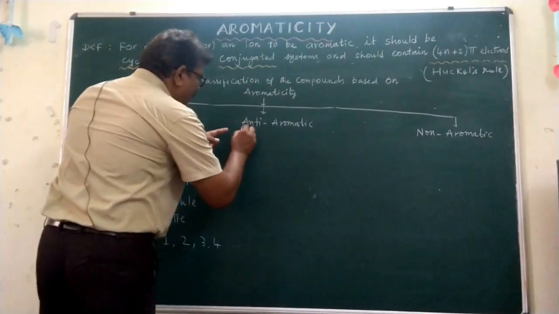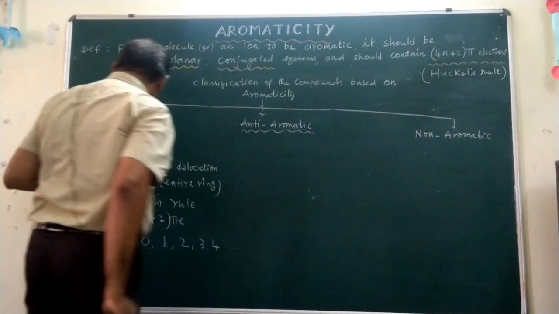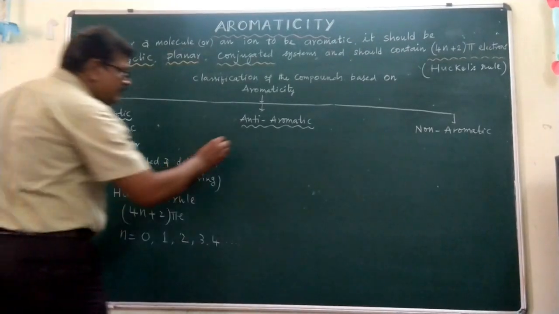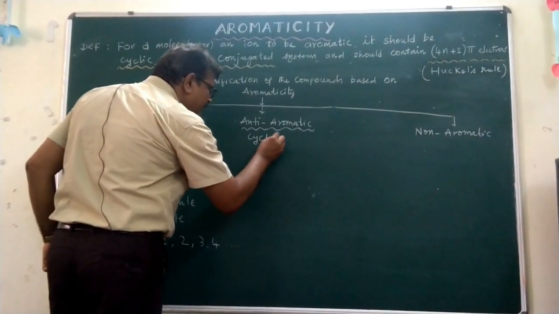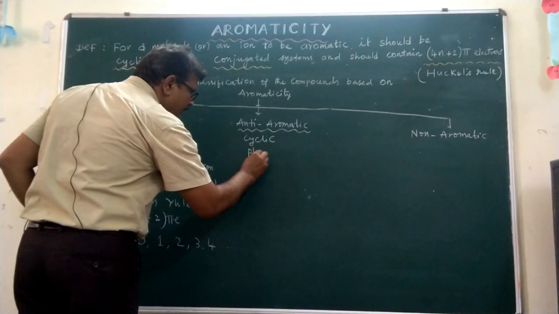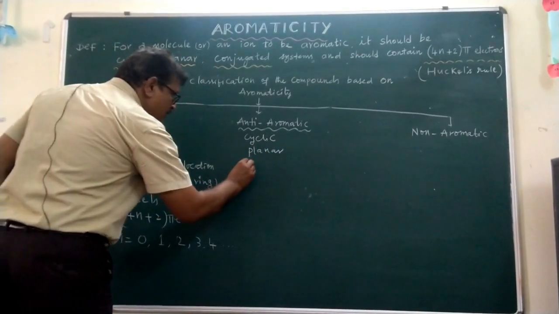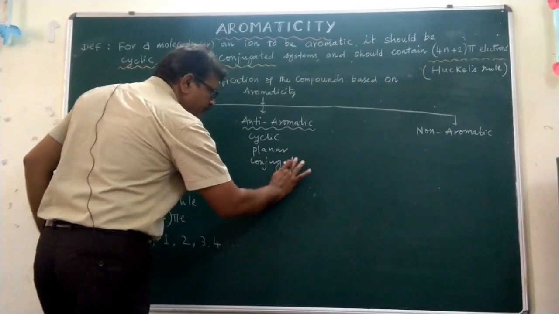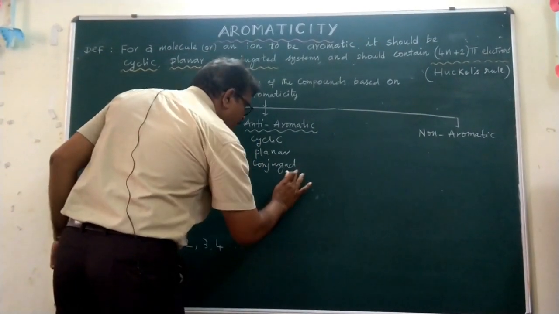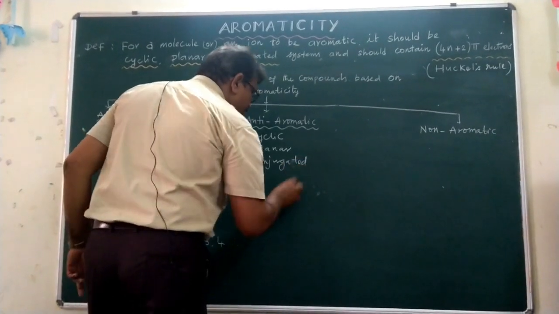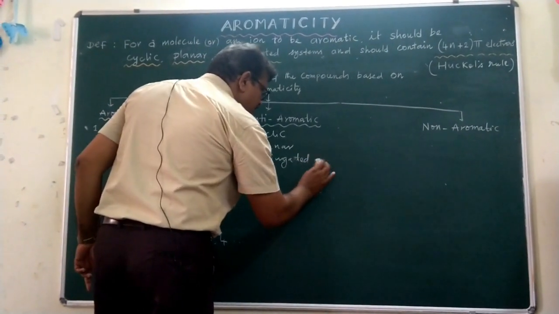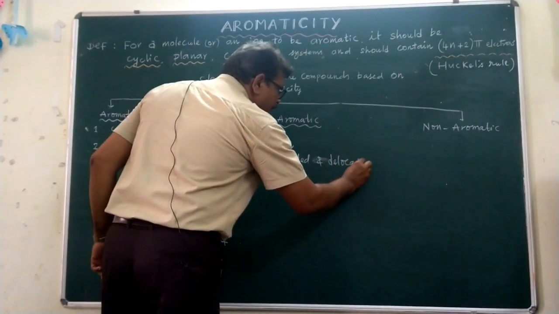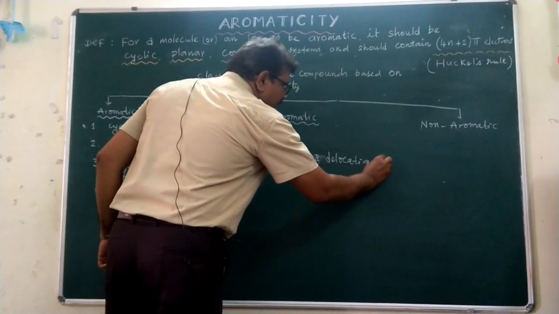For the anti-aromatic compounds, the first, second and third properties are common. These are also cyclic, planar, conjugated systems with delocalization of pi electrons.